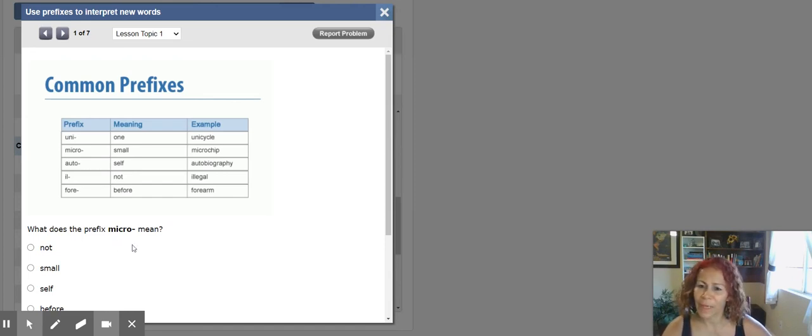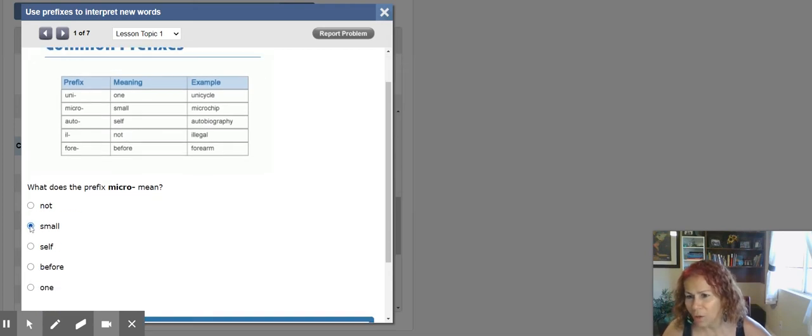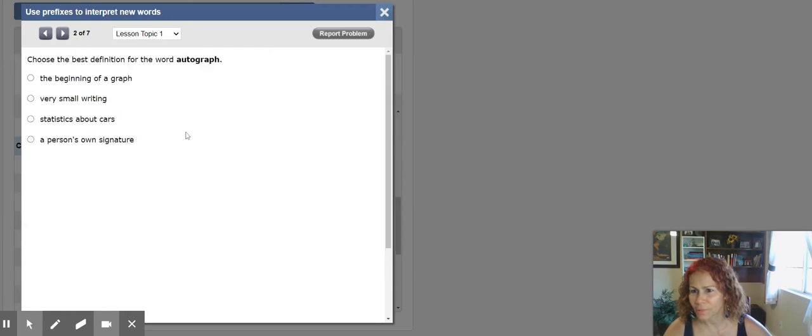What does the prefix micro mean? Okay, just look at it there. Small. Small. It means small. Now let's look at number 2. Choose the best definition for the word autograph. I remember that auto means my own. Graph means written, something that is written by myself, autograph.